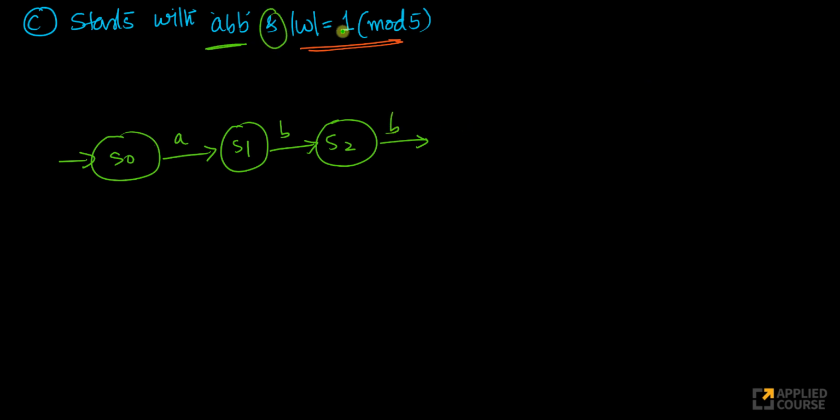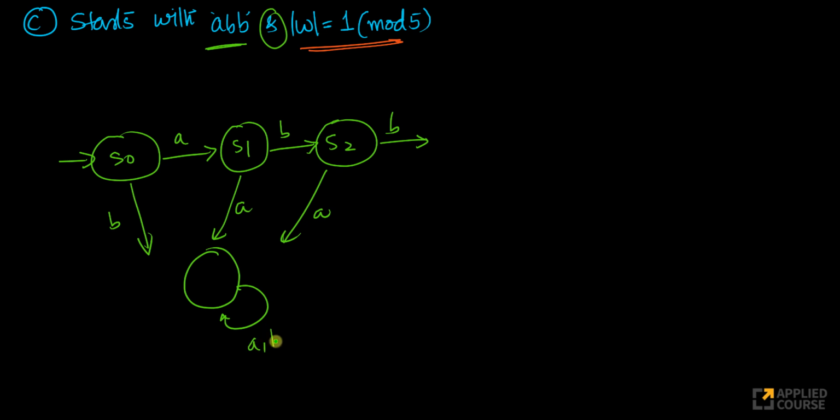Starting with ABB, then I'll have the modulo based finite automata. Now if it doesn't start with ABB, if it starts with B here, or if there is A here, I'll reach this dead state, S3.